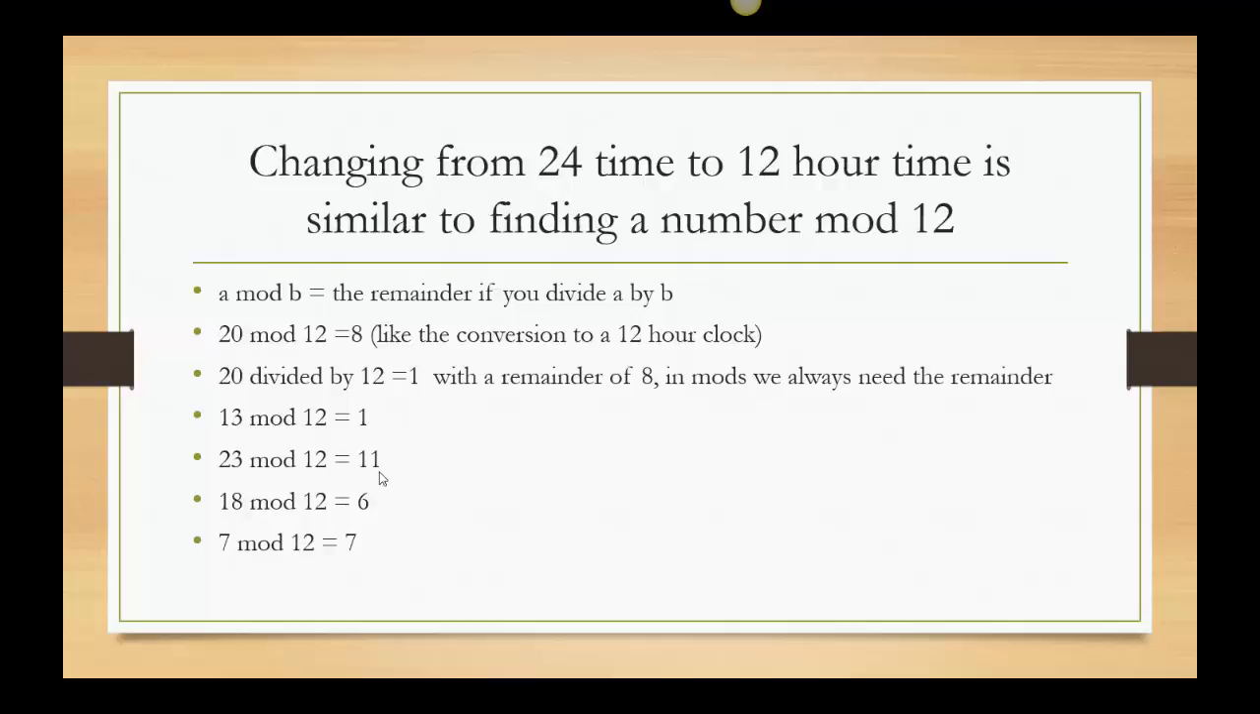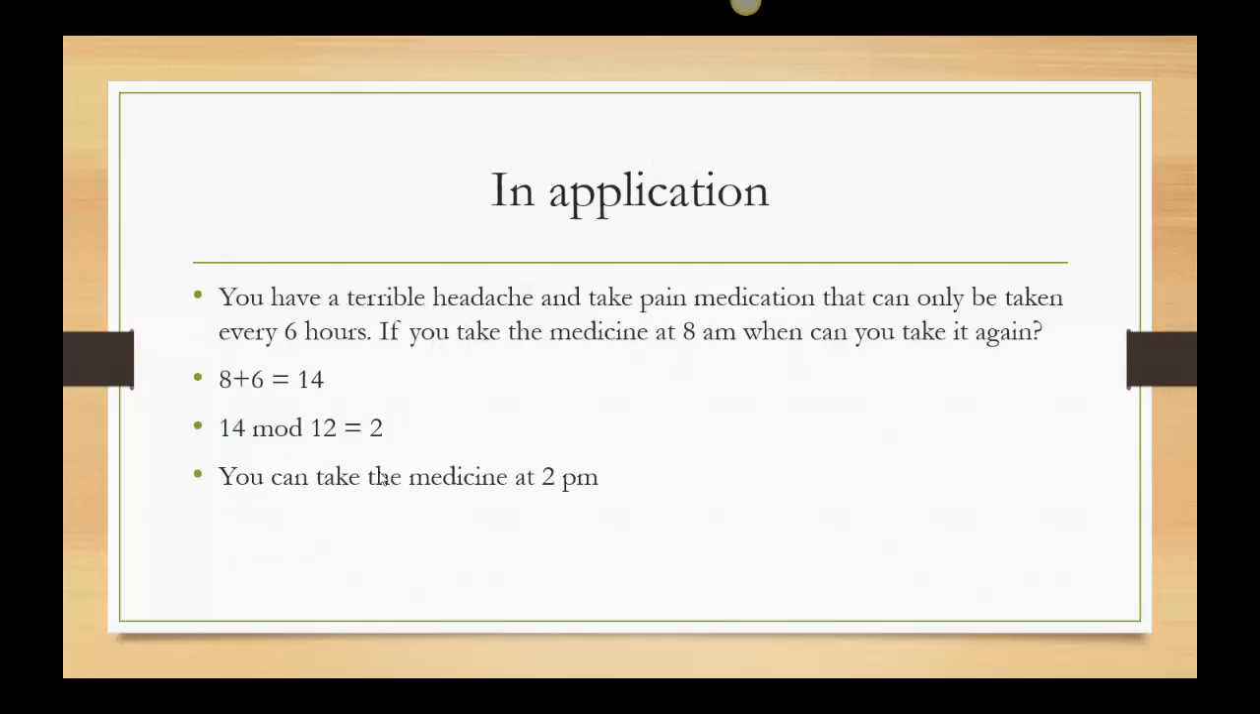If the number is smaller than 12, so see how I have 7? 7 mod 12, it's just 7. Nothing happens. So you only subtract if I'm at a number bigger than the mod. If it's less than the mod, leave it alone.